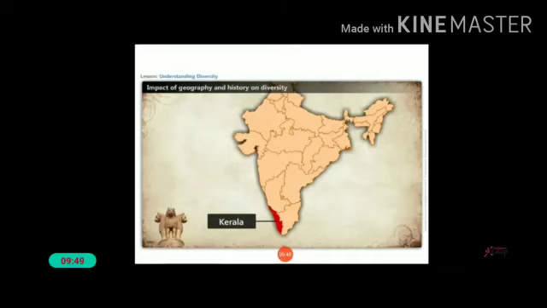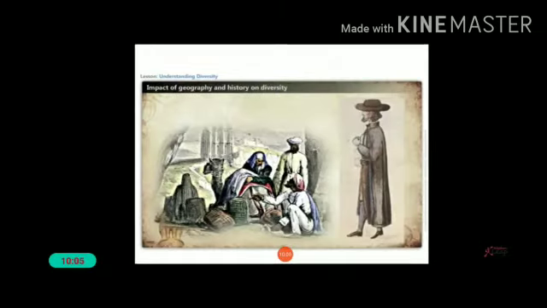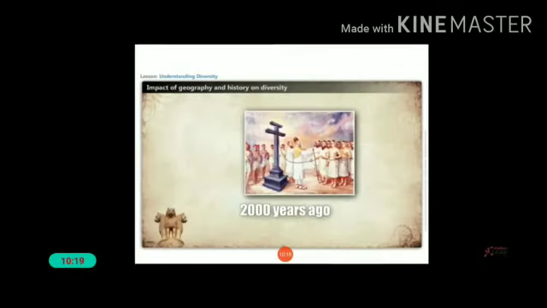A number of spices like pepper, cloves, and cardamom are grown on the hills. It is spices that made this region an attractive place for traders. Jewish and Arab traders were the first to come here. The apostle of Christ, that is Saint Thomas, is believed to have come here nearly 2000 years ago, and he is credited with bringing Christianity to India.